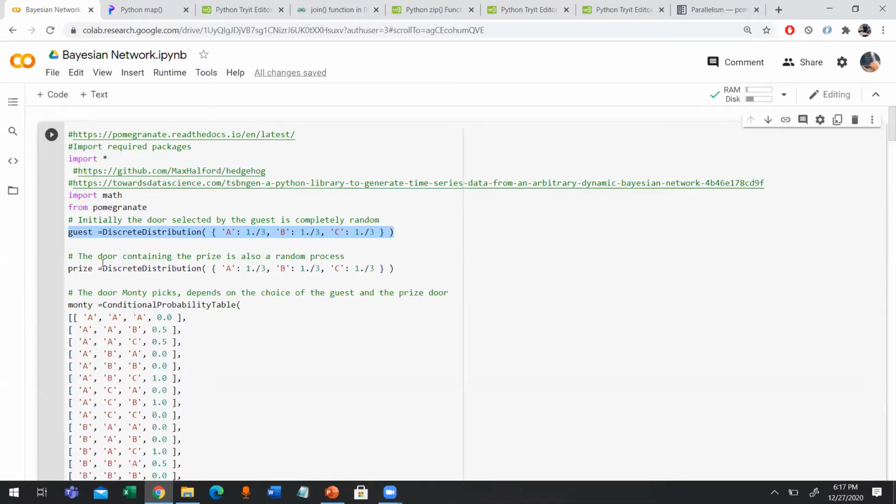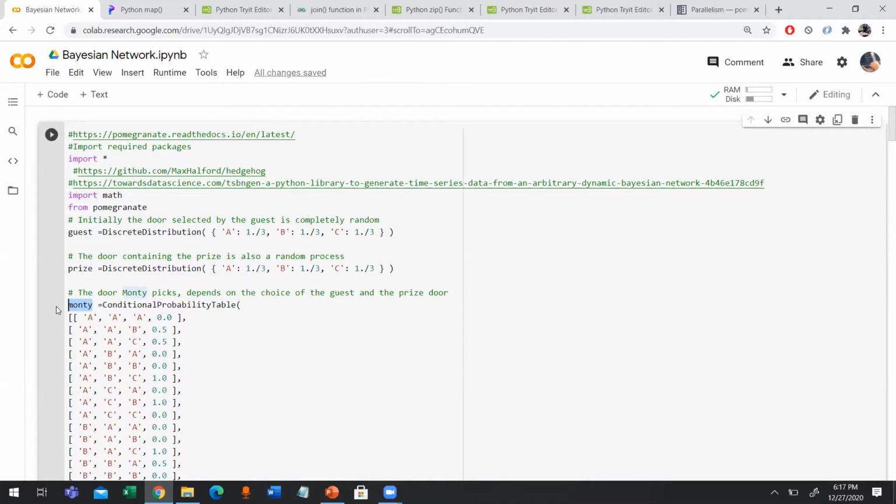In short, guest represents the door picked by the guest, prize represents the door behind which there is a prize, and Monty represents the door which Monty opens, right?